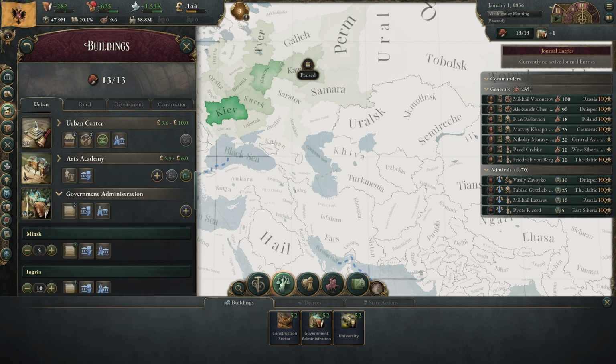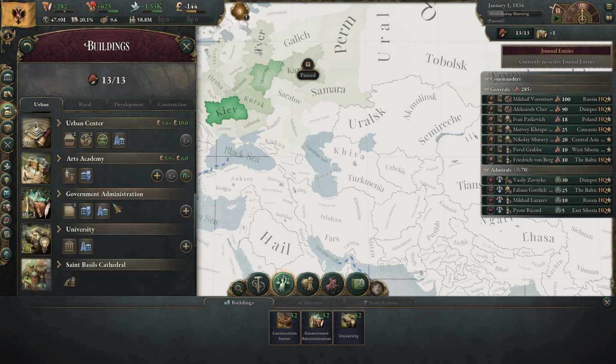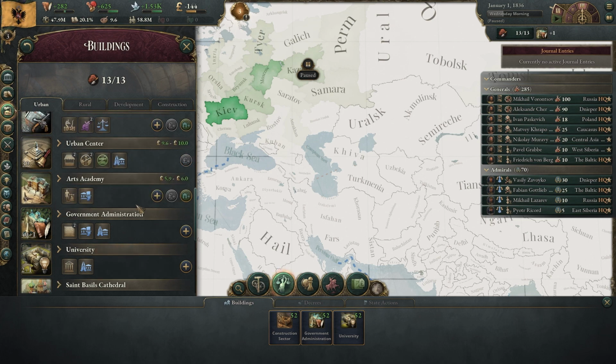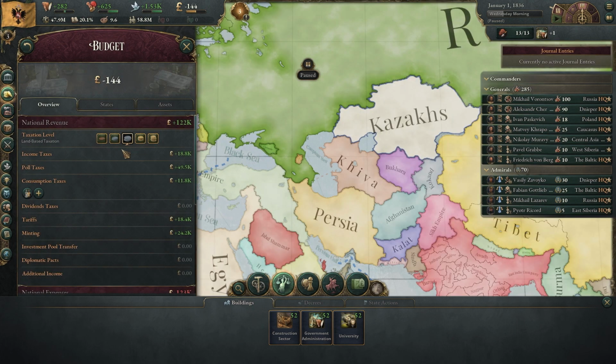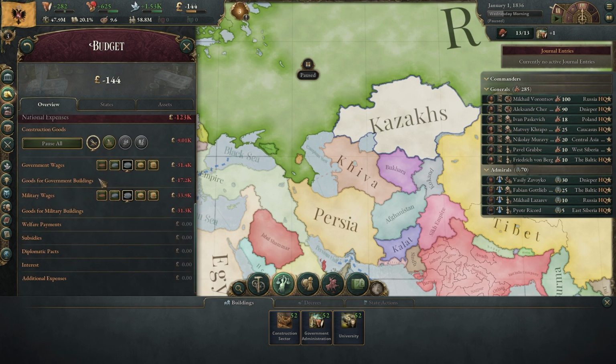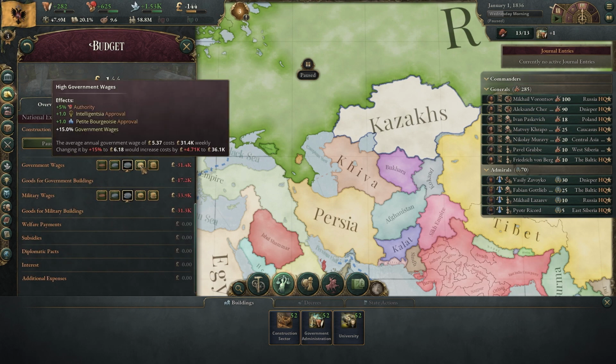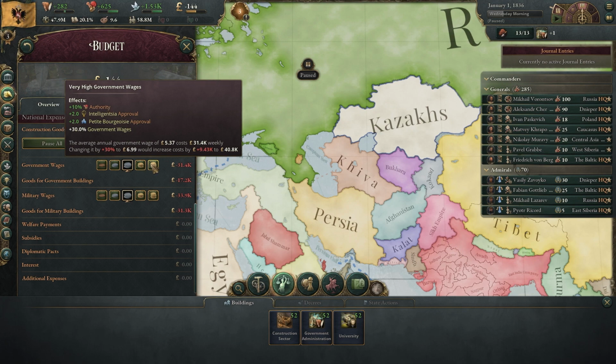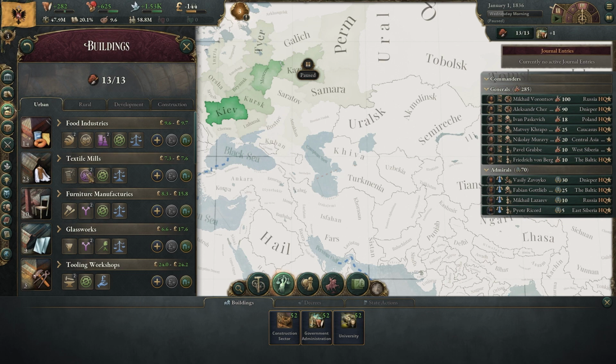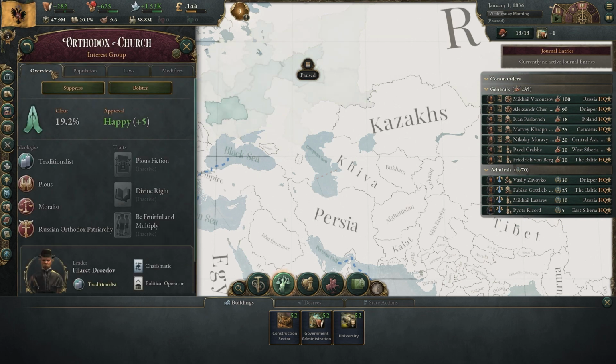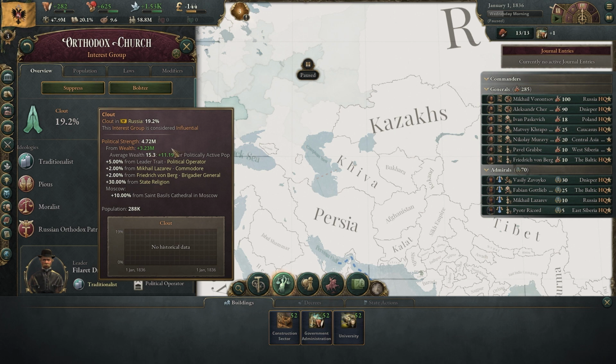What's really nice about this, though, all of this is government wages. So what you can do if you're really serious about this is you build government admin buildings as well as universities, and there might be a couple other buildings there. And what you can do is you can increase your budget here, even though it does say it's going to increase the intelligentsia and petite bourgeoisie. It's also going to increase all government wages. So this will impact your religious group. So what we could do is max that out if you want, because what it means is they're going to be paid more, right? And as I explained in previous videos, the more wealth that you have is what really dictates the amount of clout that you're going to get and the strength that you're going to get. So the more clergymen we have, the better well off that they're paid, the stronger this interest group is going to become.